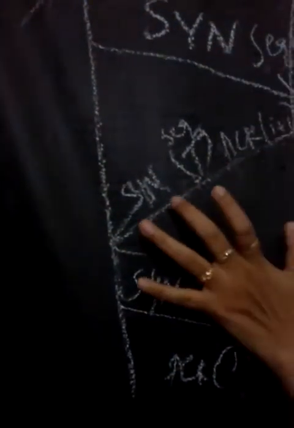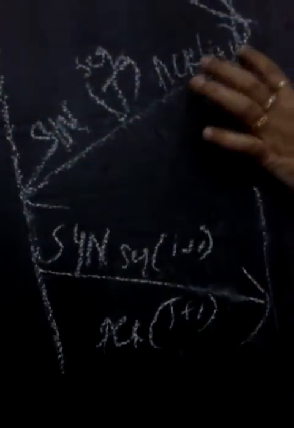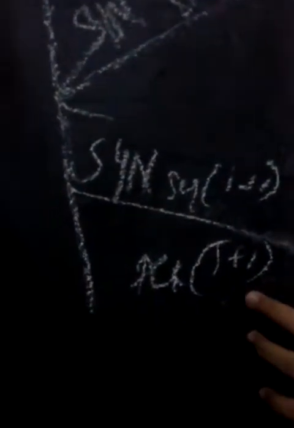Similarly, now the sender again, receiver one, sender two. The sequence will be I plus 1, incremental by 1. And as an acknowledgement, since it has received this, it gives the acknowledgement: yes, I have received your message. Now I am replying, with acknowledgement of J plus 1.